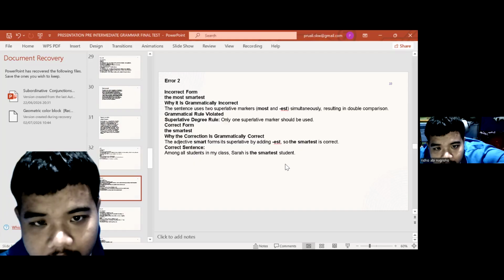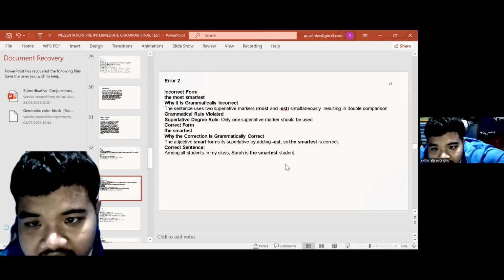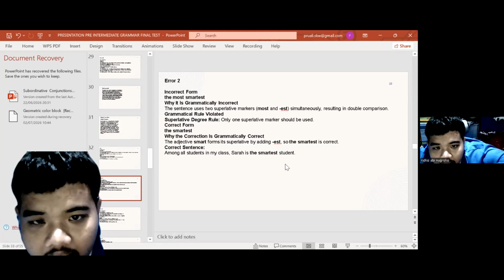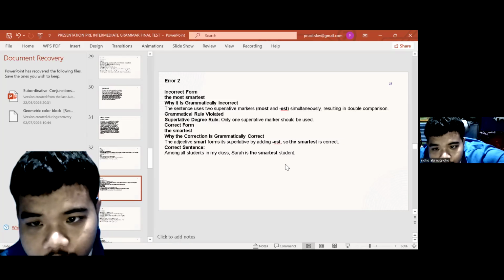Incorrect form: "the most smartest." Why is it grammatically incorrect? The sentence uses two superlative markers, "most" and "est," simultaneously, resulting in a double comparison. Grammatical rule violated: superlative degree rule. Only one superlative marker should be used. Correct form: "the smartest." Why is the correction correct? The adjective "smart" forms its superlative by adding "est," so "smartest" is correct. Correct sentence: "Among all students in my class, Sarah is the smartest student."